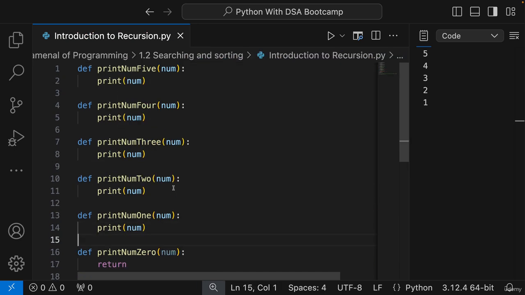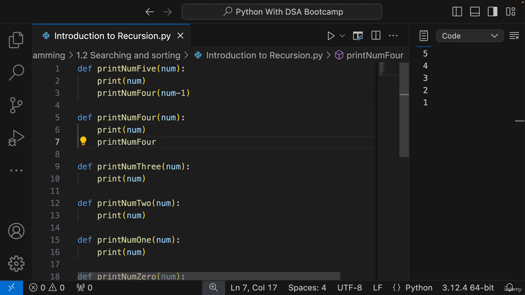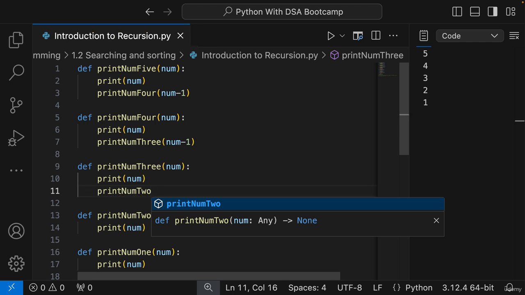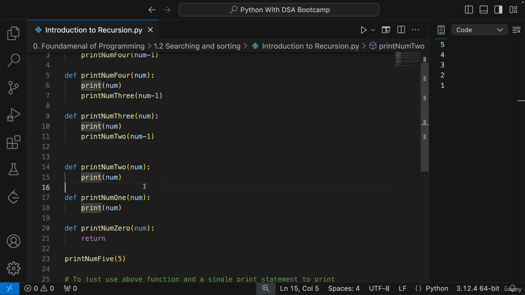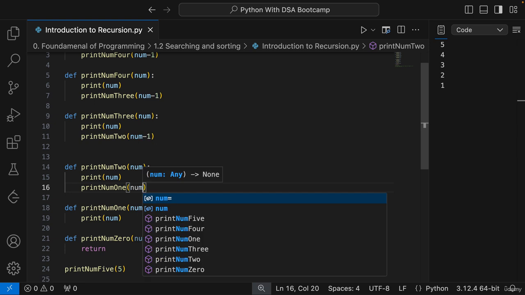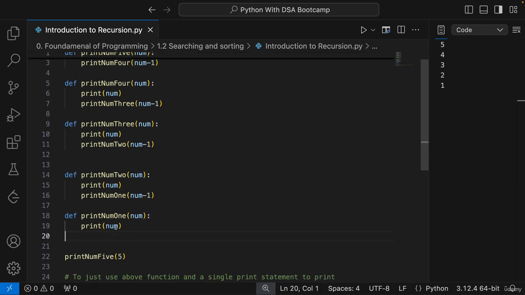There is a concept which I want all of you to understand. It is that I can call a function inside another function, right? So I can make it num minus 1. I can make this 3, num minus 1. Then I can do this 2, num minus 1. Let me zoom it out so we can see the code. 1, num minus 1. And finally, maybe we can remove this. I'm not calling anything.